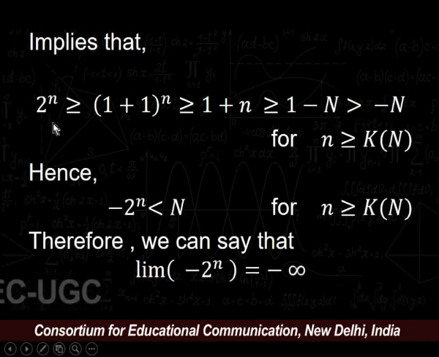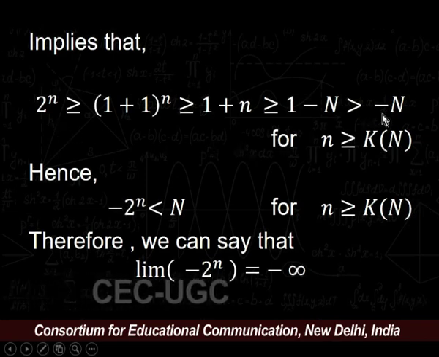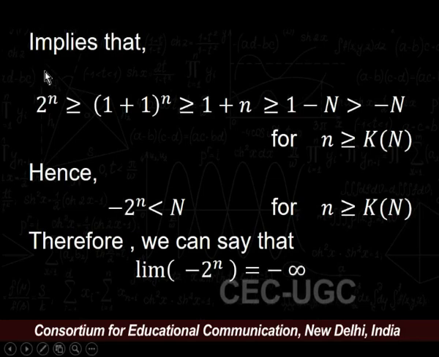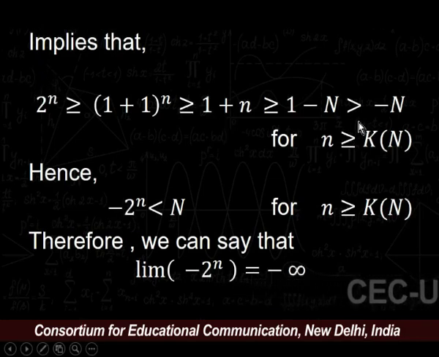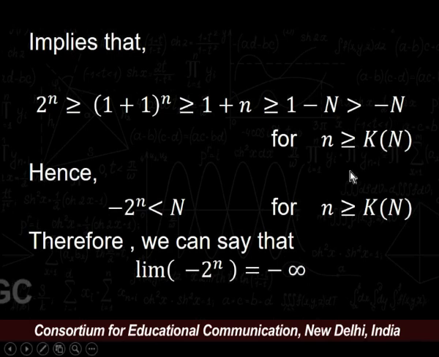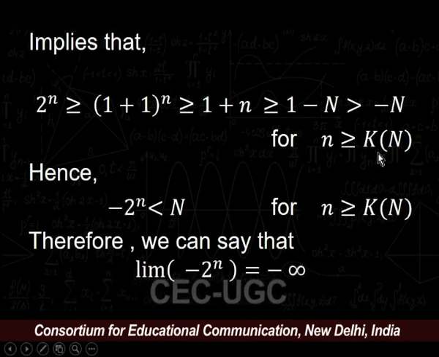If we check this inequality, we get 2 to the power n is strictly greater than minus n for all n greater than or equal to k, where k depends upon n.